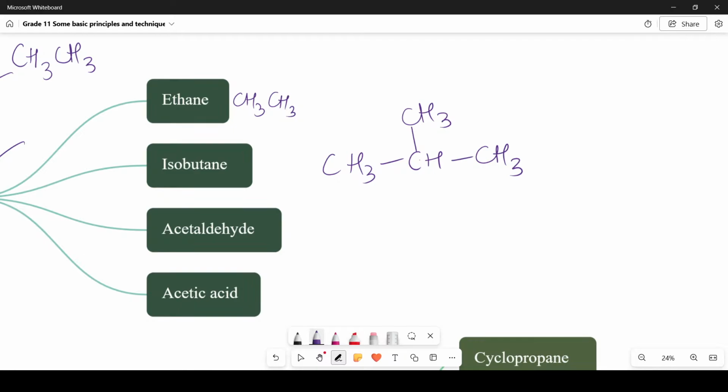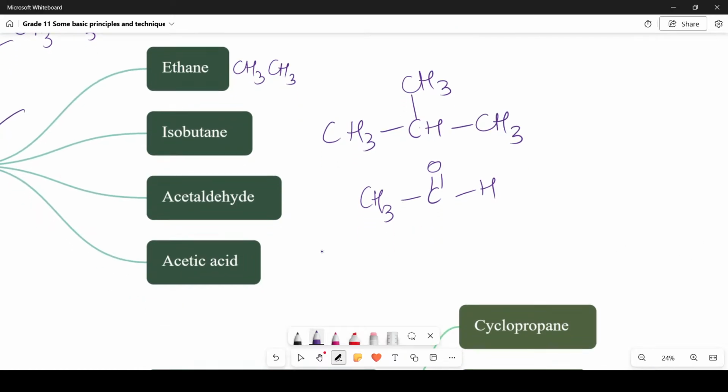Next, we have other examples also, like an aldehyde and a carboxylic acid. So it is CH3, C double bond O, H. This is acetaldehyde. And there is another compound called acetic acid, which is CH3, C double bond O, OH. I hope this is clear.